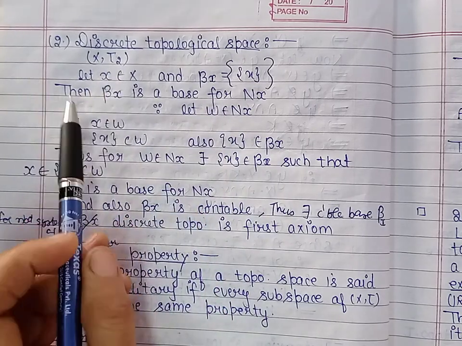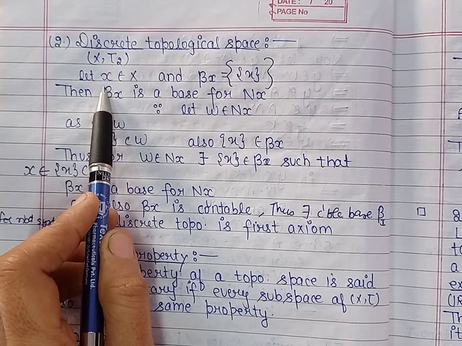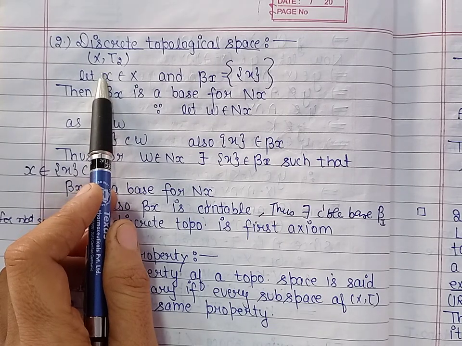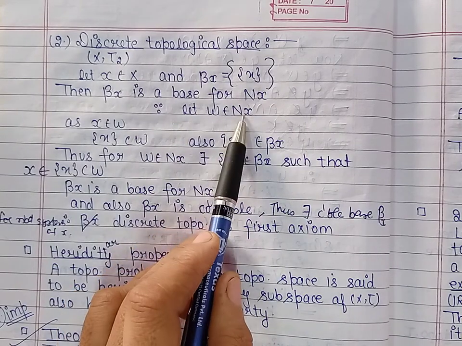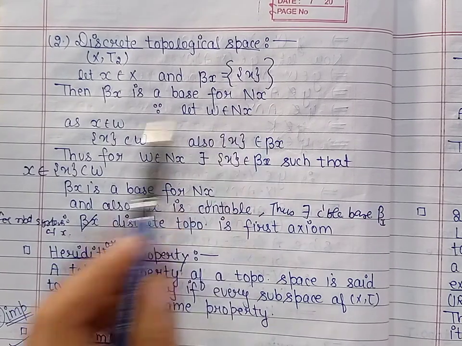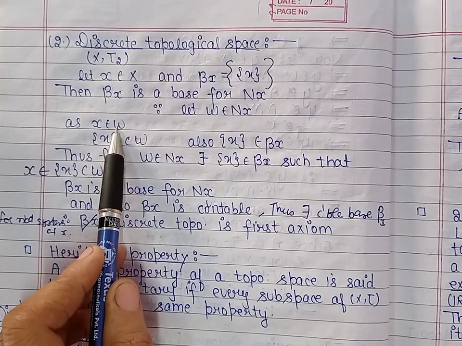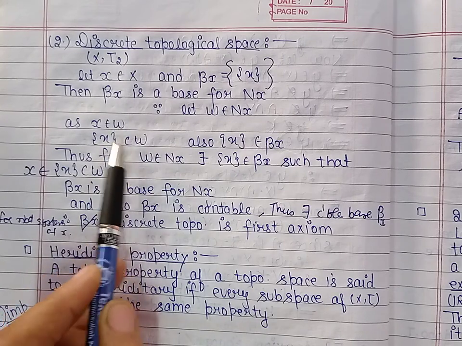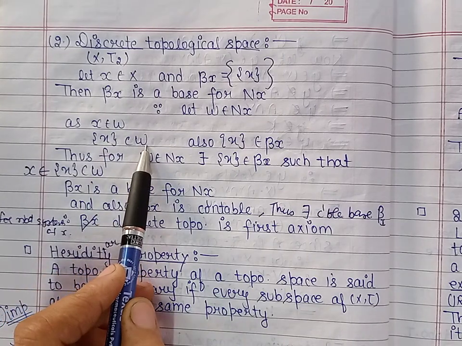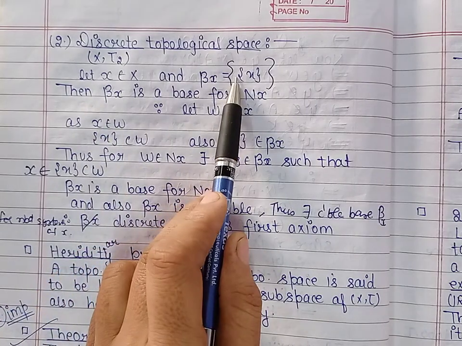In order to show that this is a base for the neighborhood system of x, let us take W to be a neighborhood of x. Now because W is a neighborhood of x, x belongs to W, and from here we can say that singleton x is contained in W, and also this singleton x belongs to this collection.